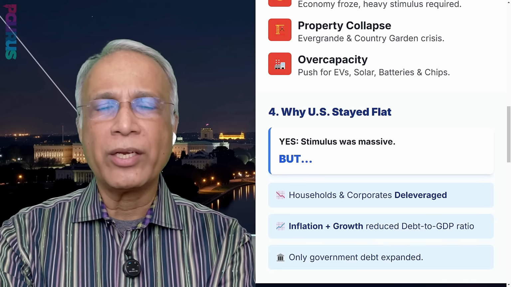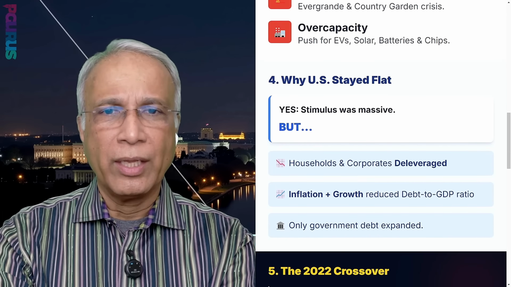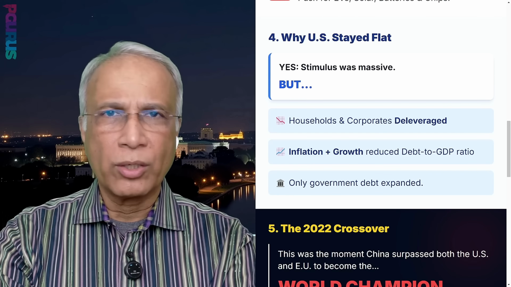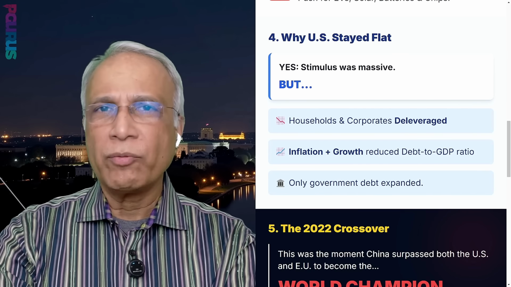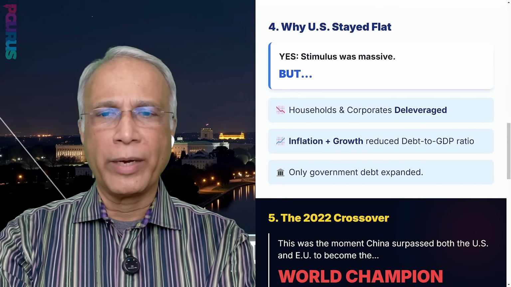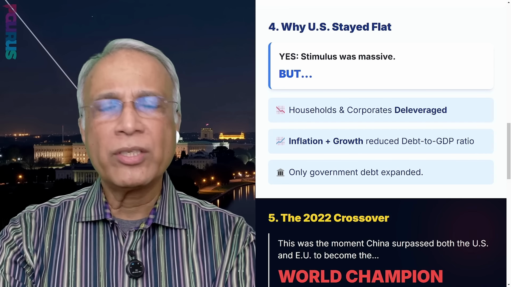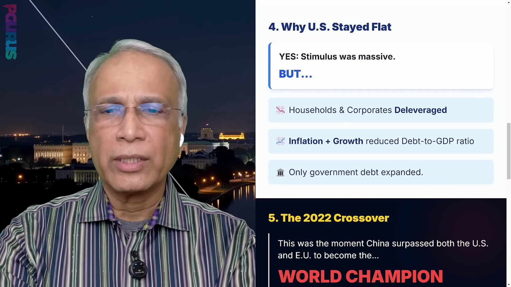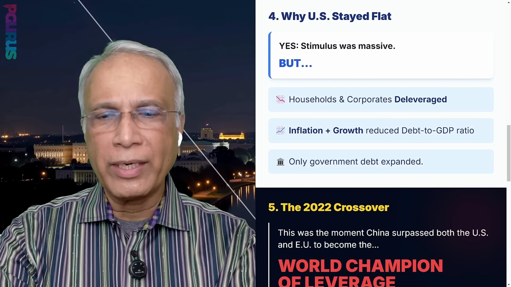And on the other hand, the United States shows promise. What is United States doing? In the United States, post-COVID, the debt has been flat. What happened was, even though the stimulus was massive, households and corporates have deleveraged. That means they are taking on less risk. Inflation and growth has reduced the debt to GDP ratio, and only the government debt expanded.